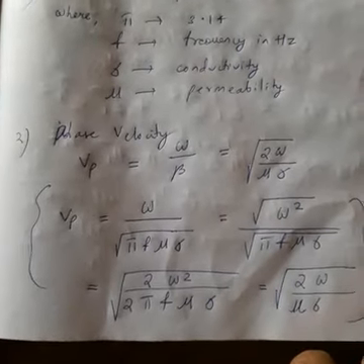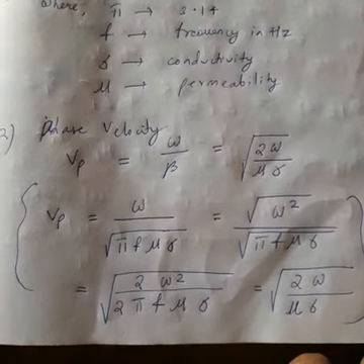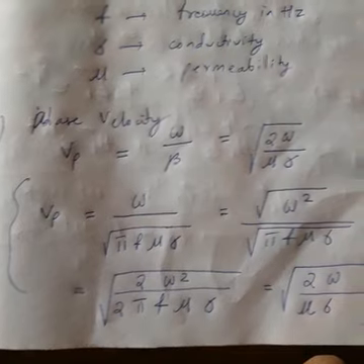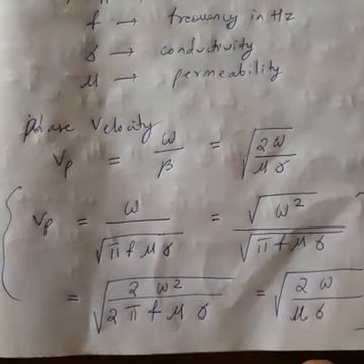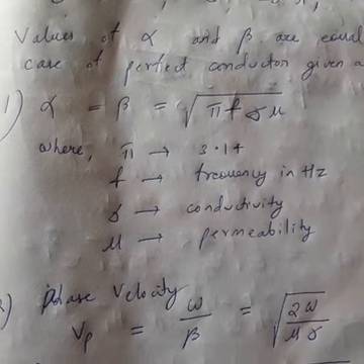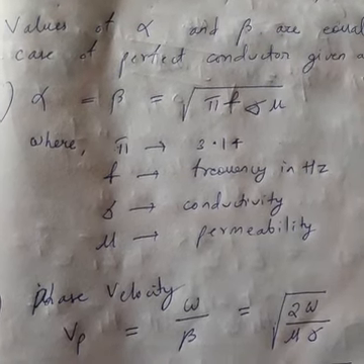Next let us go to phase velocity. What is the phase velocity formula? I told you in the earlier topic that phase velocity equal to omega by beta. Now here we found out that for a perfect conductor, beta equal to root over of pi f sigma into mu.